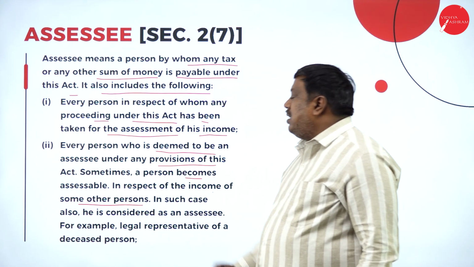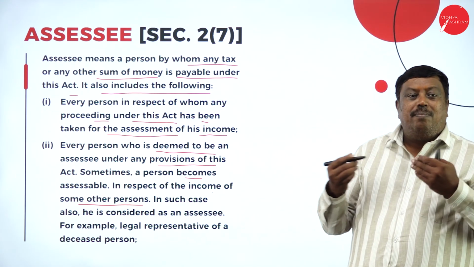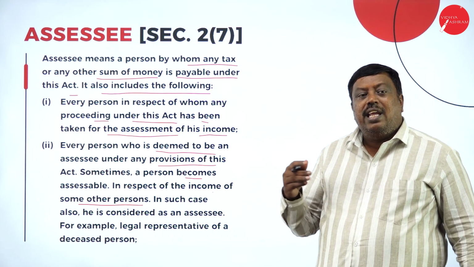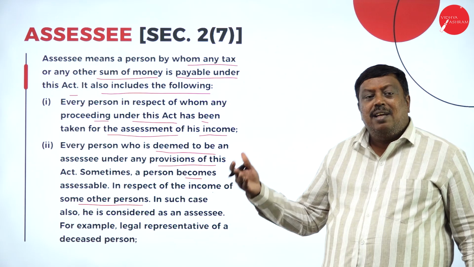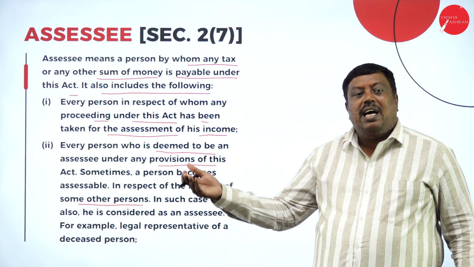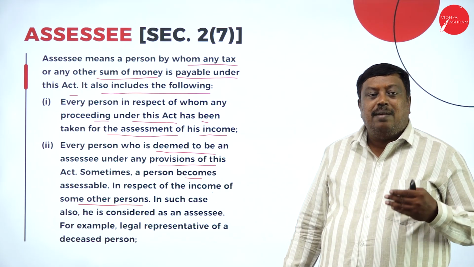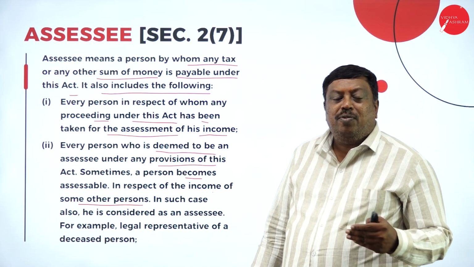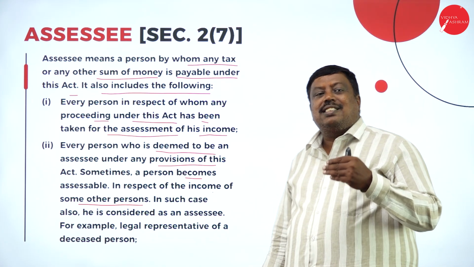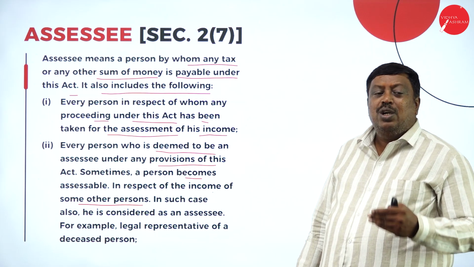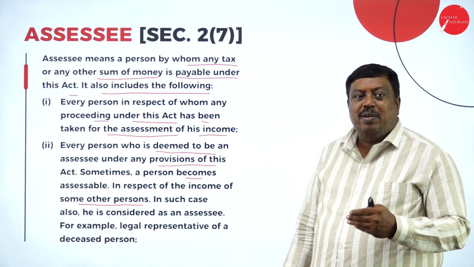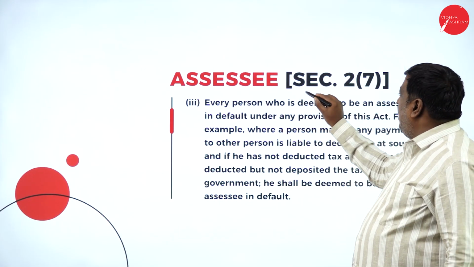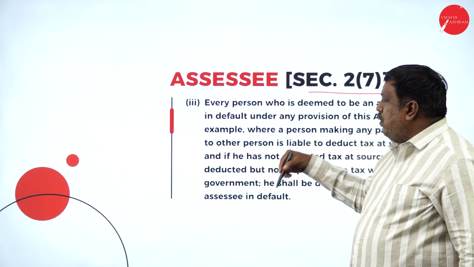Some other person may say it is not my income, that the income actually belongs to some other person, but I have received that income, or I'm taking care of those incomes under the concept of power of attorney. It is taxable in the hands of the person who is taking care and is responsible for all the things. Assessee under section 2 subclause 7, continuation.